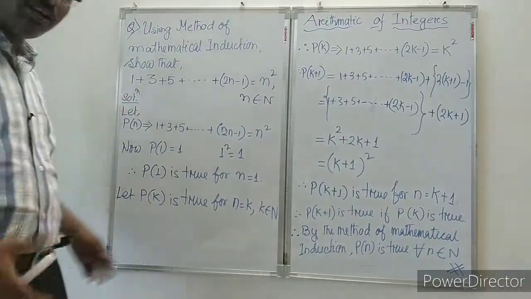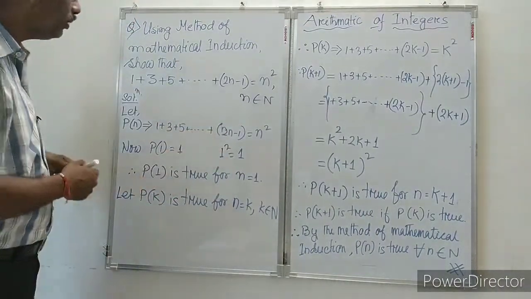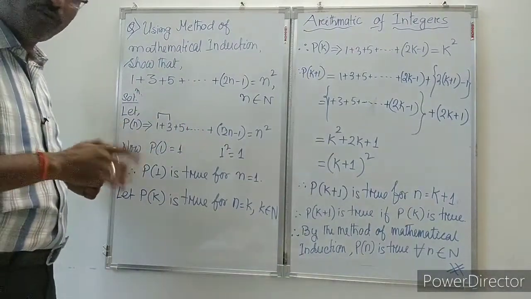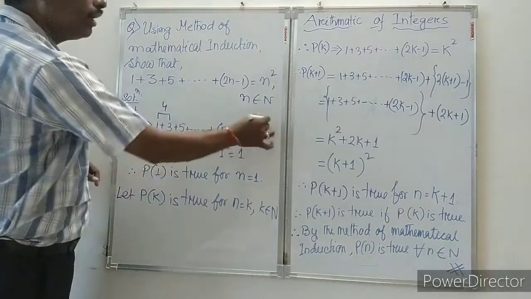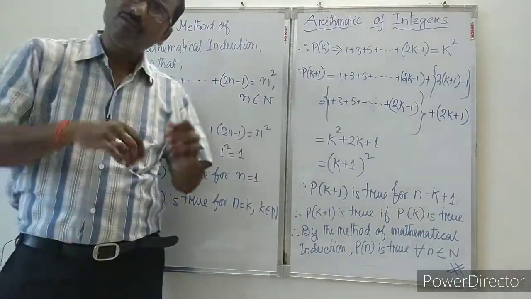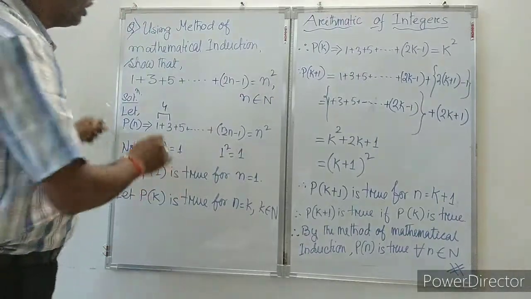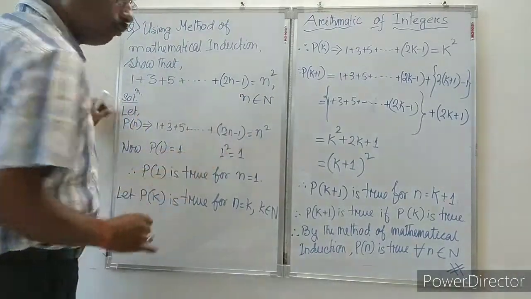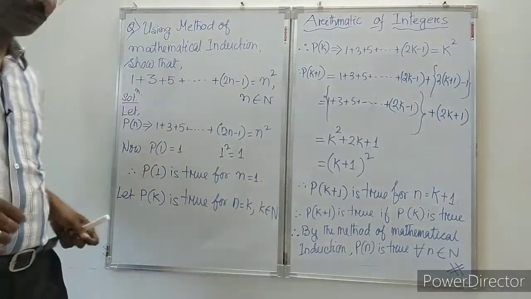In this way you will see for 2, P2 means what? These first two terms, 1 plus 3, how much? 4, and 2 square how much? 4. So P2 is also true. In this way, when any value you put, you will see they are true. So that's why we are not showing all the natural numbers 1, 2, 3.